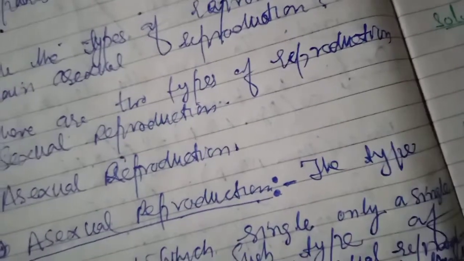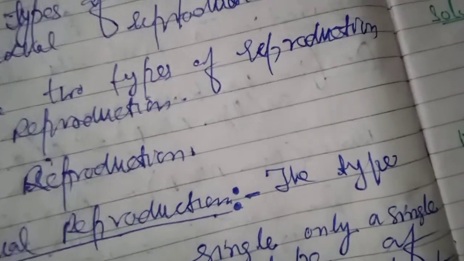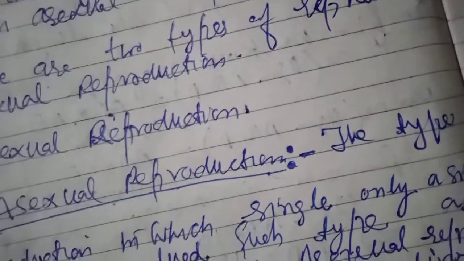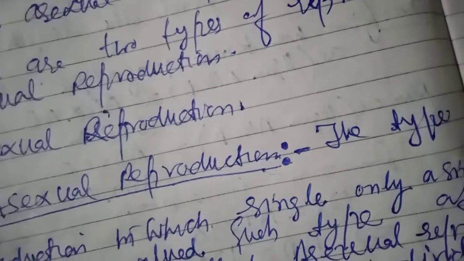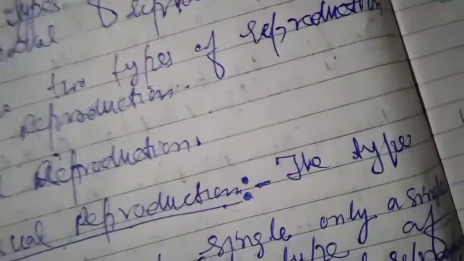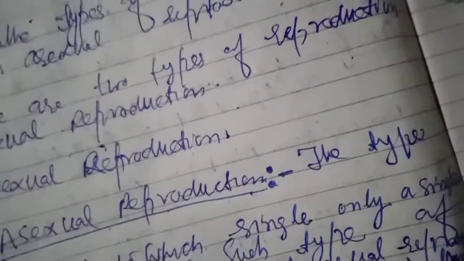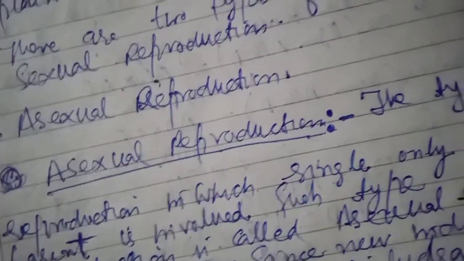Since new individuals develop from the buds in hydra, this type of asexual reproduction is called budding.